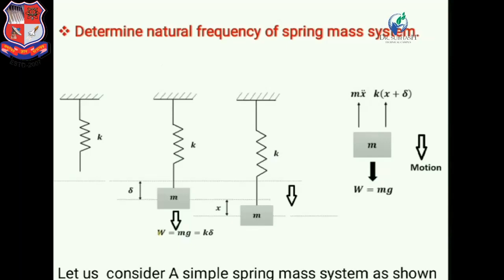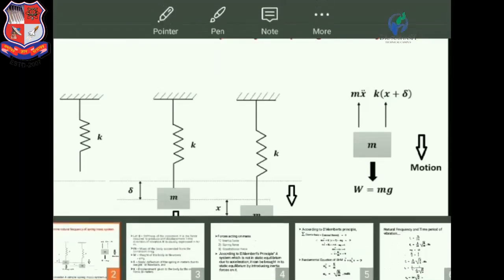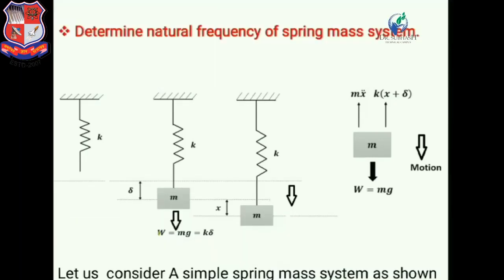Now the spring force acts in the upward direction as shown in figure. This spring force is K delta, according to the stiffness, acting in the upward direction.